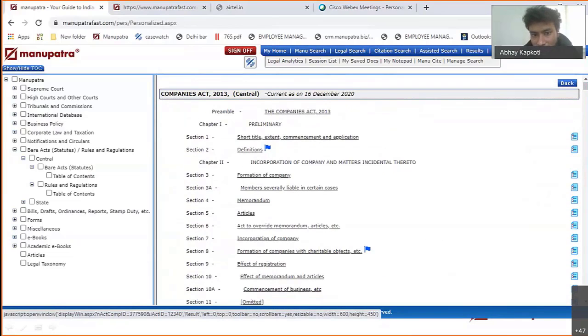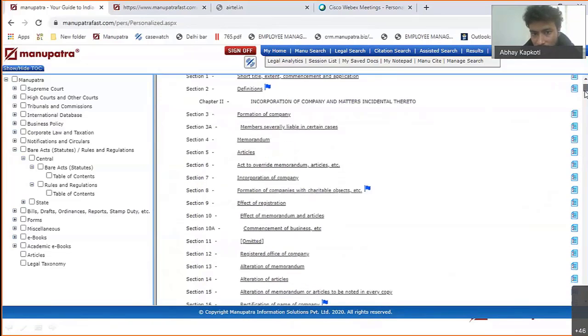And if you want to see judgments on that particular act, on section 1, I want to see judgments on section 1, so this is the button. So this is one of the ways through which you can get to the judgments on a particular section. Okay, so this is one way. I'll show you two more ways through which you can get to the particular judgments on the particular section.